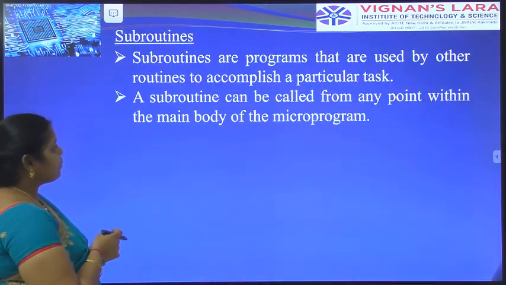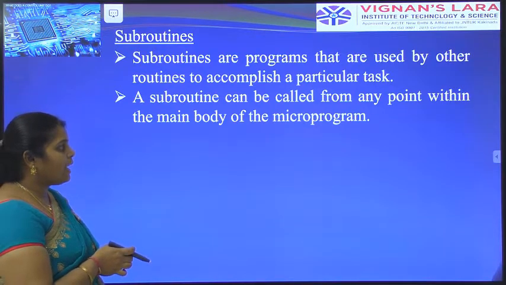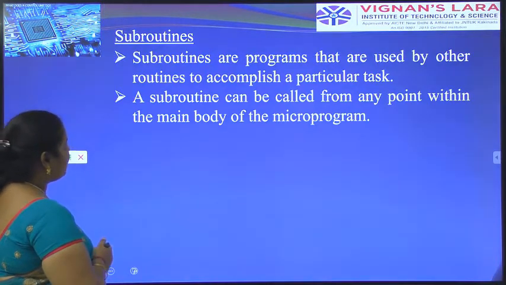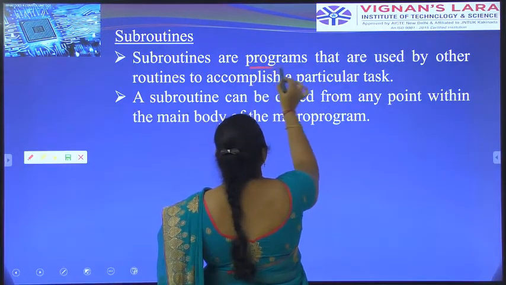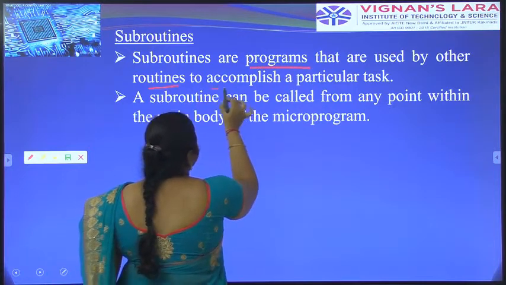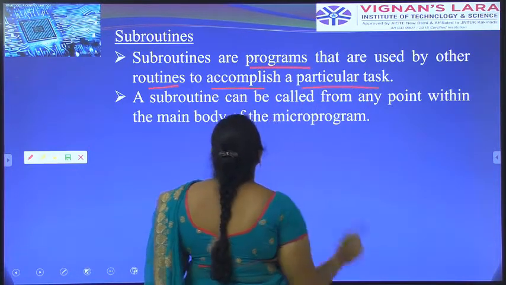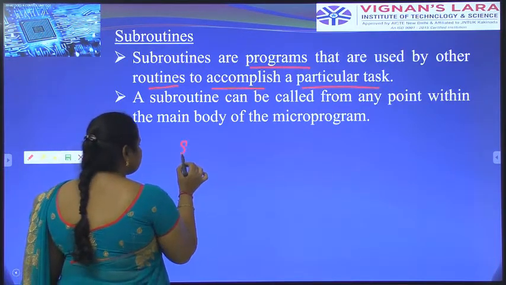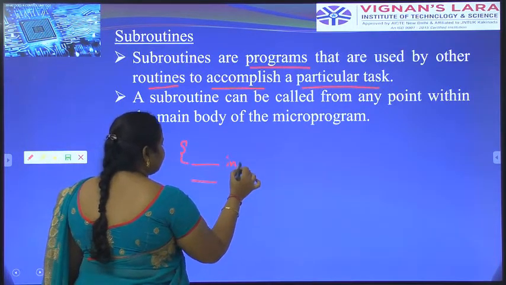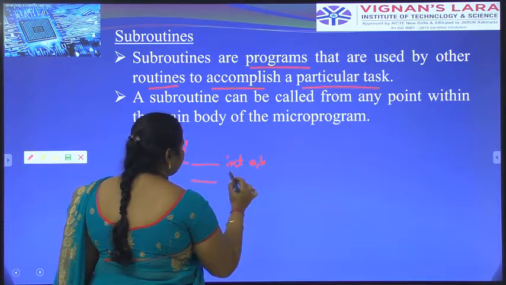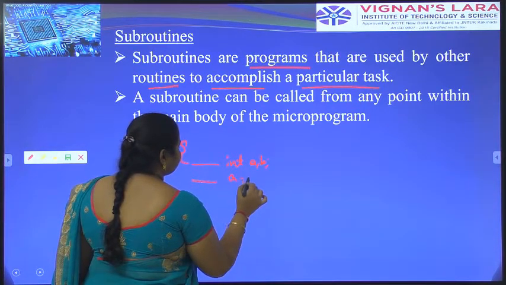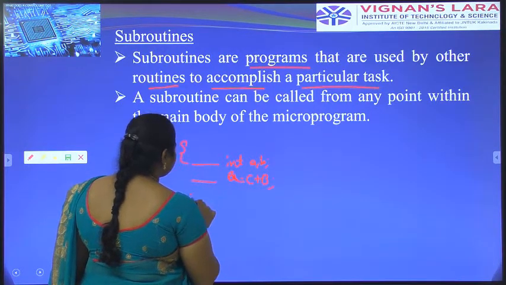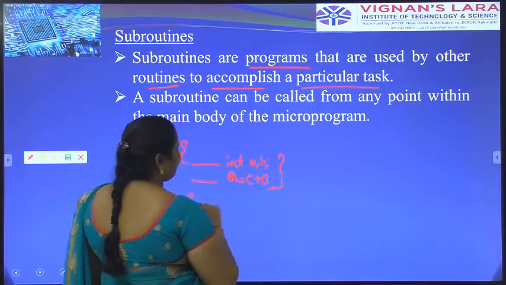Okay, what is a subroutine? Subroutines are programs that are used by other routines to accomplish a particular task. A subroutine means a program, and a program contains a set of instructions, for example: enter A, B; A equals C plus B. These are the instructions, and these are known as micro instructions.